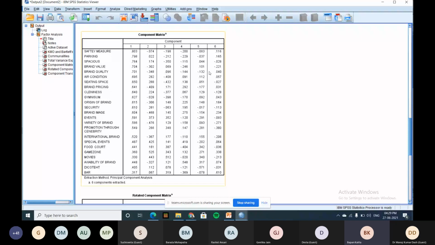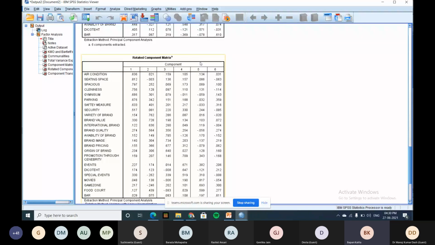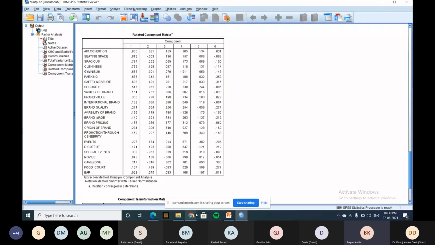Sir, may I want to know one thing? While doing factor analysis, do we need to take all the variables together, or suppose for some particular questions we can take only the particular questions?